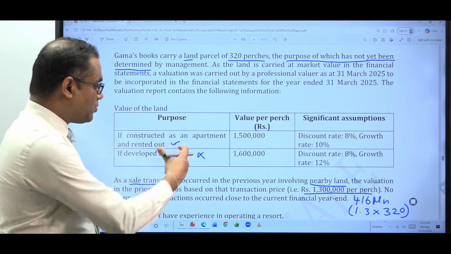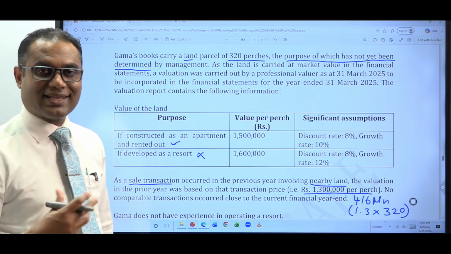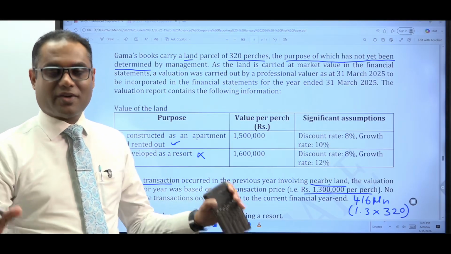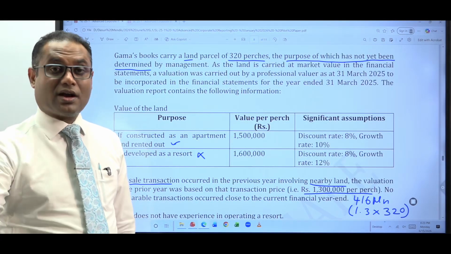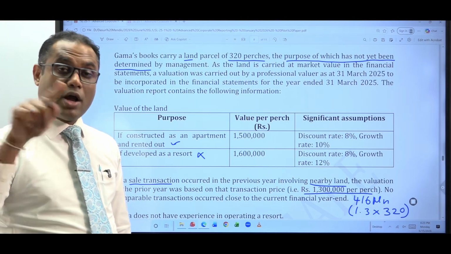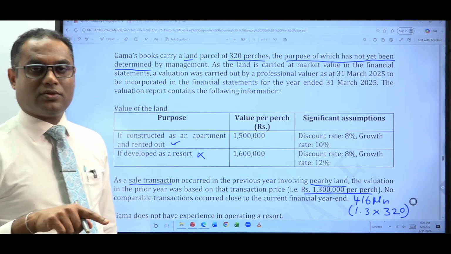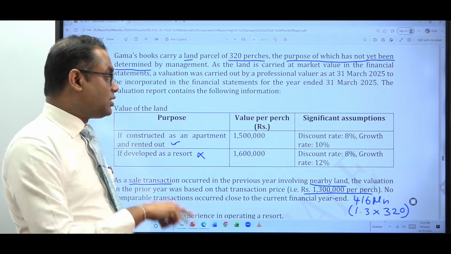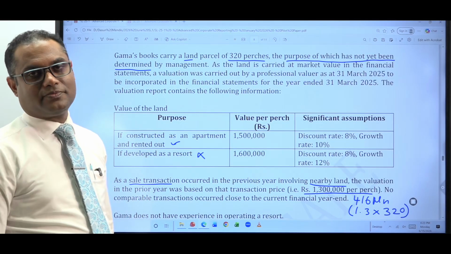Entity doesn't have the experience to operate as a resort is not applicable for the fair value measurement. If you are a market participant, how are you going to look at this scenario? Based on that, you value this particular land.